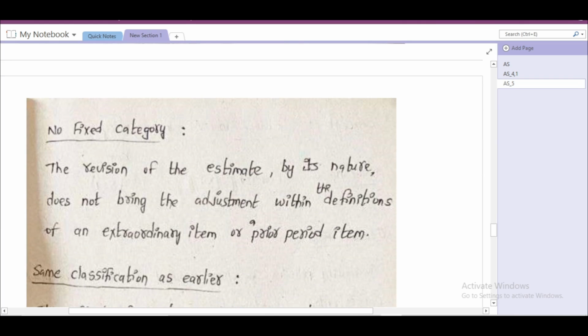No fixed category. The revision of the estimate by its nature does not bring the adjustment within the definition of an extraordinary item or prior period items. Whatever the revision we are doing, it should not bring the adjustment within the definition of extraordinary item or prior period items. We have to revise with the same nature,